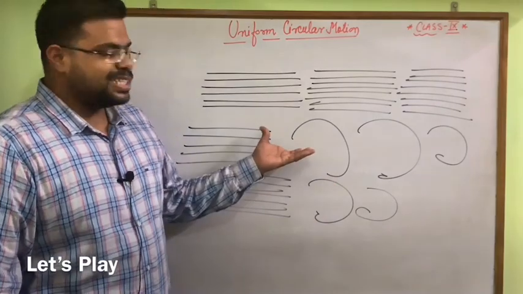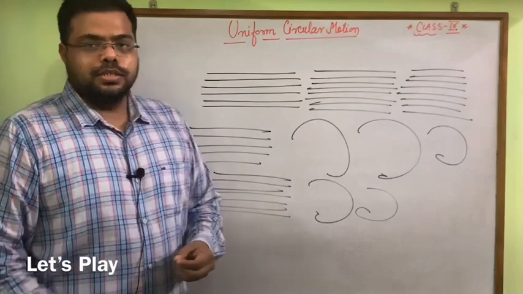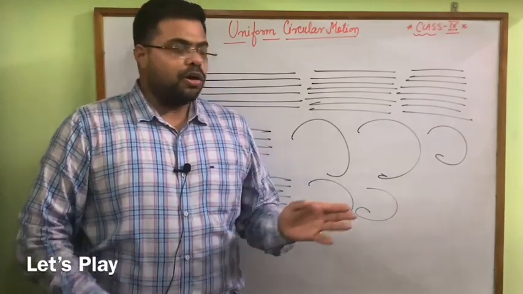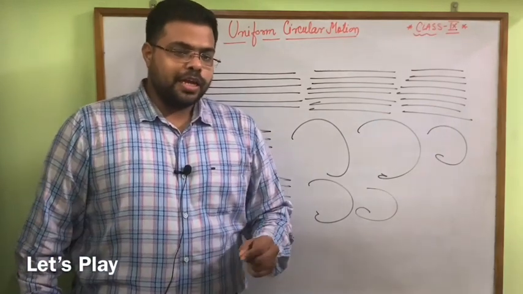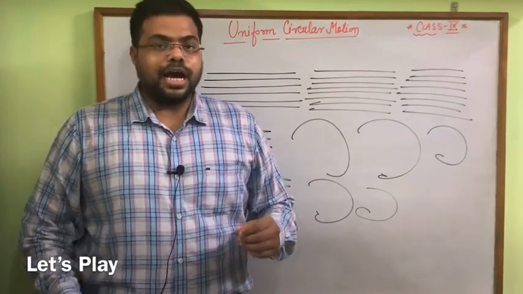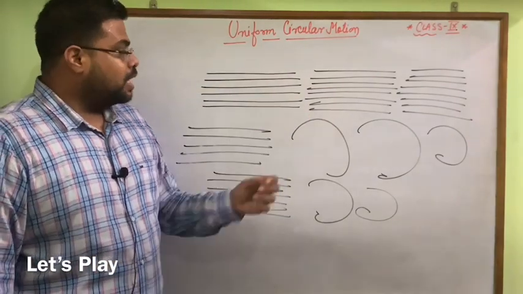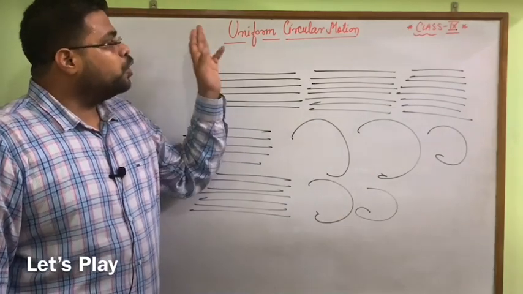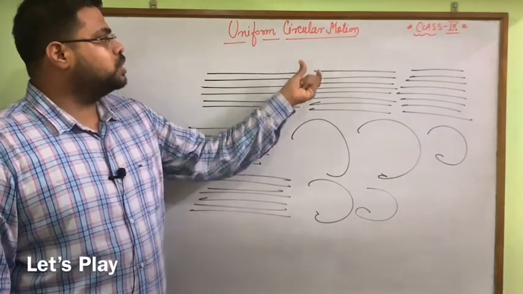Yes, it is quite difficult to draw this particular circle with the same speed which we already used to draw straight lines. So dear students, today we are going to understand this concept, why we can't succeed to draw these kinds of lines, especially a circle. So that's the reason our topic is uniform circular motion.